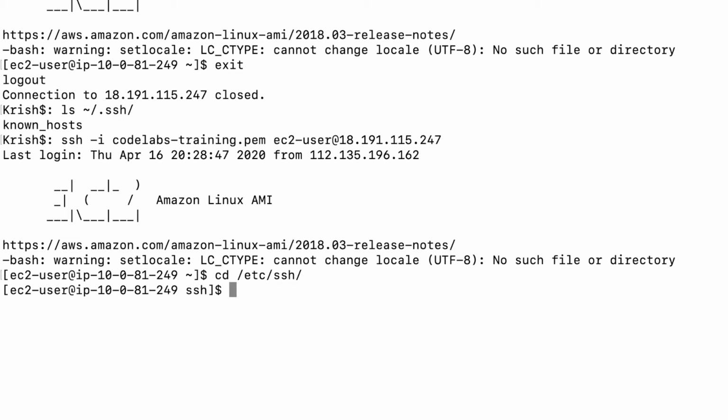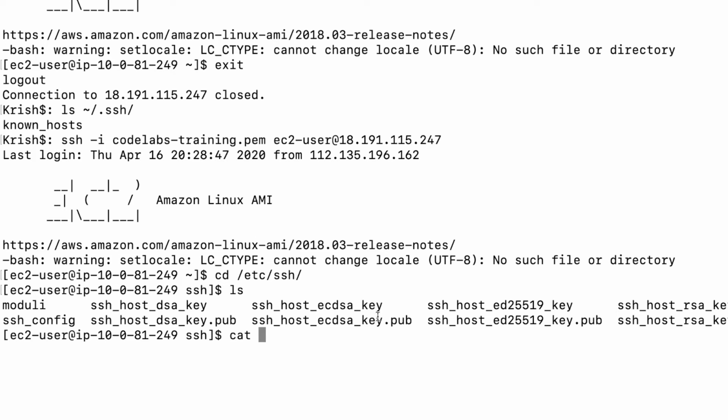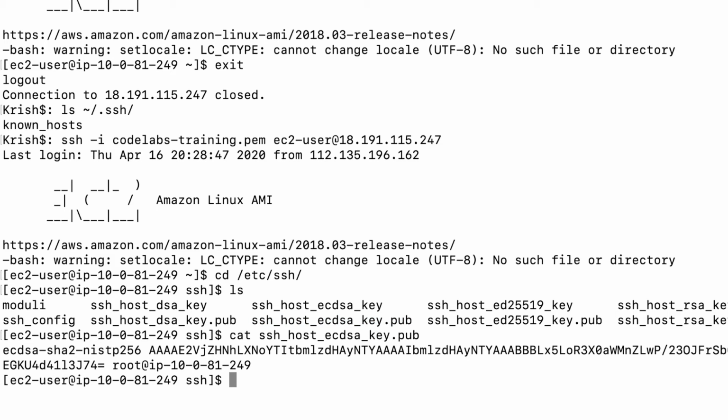Here, if you see all the available files, you can see it has ECDSA keys and RSA keys, and also DSA keys. It depends on how the client is requesting; it has all those three types of keys. Now I am going to see what is inside my public key. So, I am going to cat this. Now I can see this is the text. This is my public key in my machine.